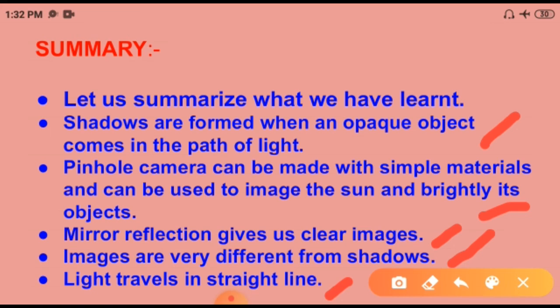I hope you all have understood about light, shadows and reflections in this lesson. In part 1 we learned the difference between translucent, transparent and opaque objects. In part 2 we learned the formation of shadows and the characteristics of shadows, the working principle of the pinhole camera, and mirrors and reflections, related to one activity, and that light travels in a straight line.